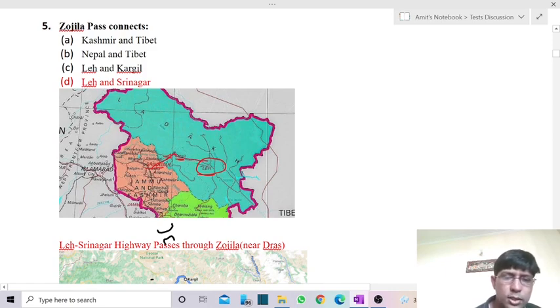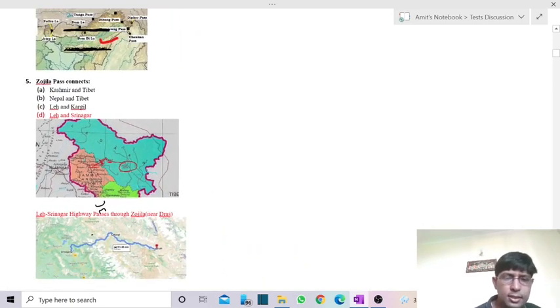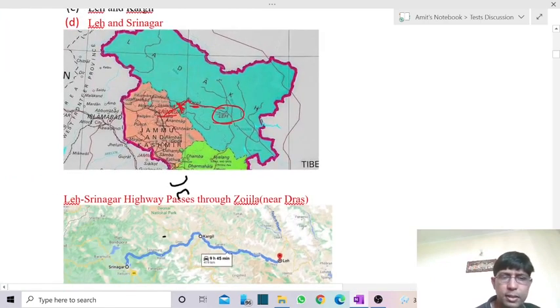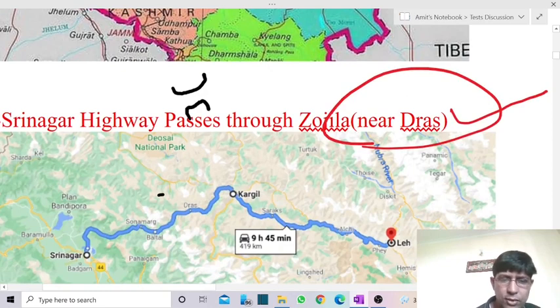So over this part we're having Zojila Pass. Or you can say this Leh Srinagar highway passes through Zojila Pass. It is near to Dras sector. So they were having Dras. This is Kargil, and this is Srinagar. This forms the highway of Srinagar and Leh. Leh is over here.